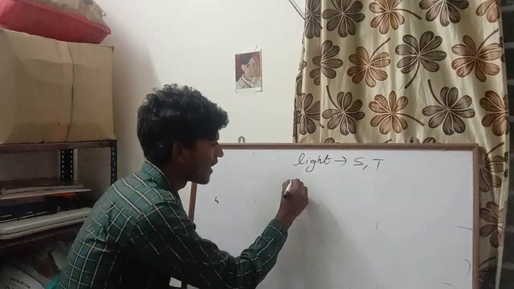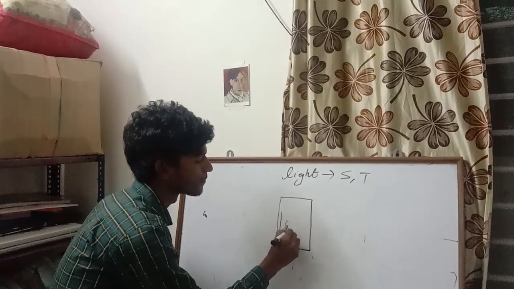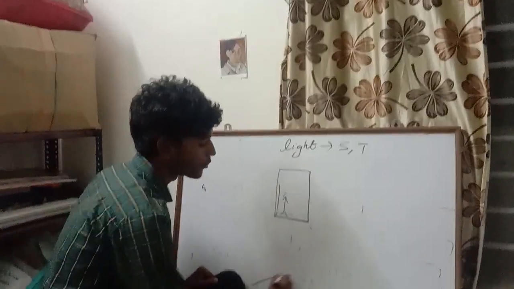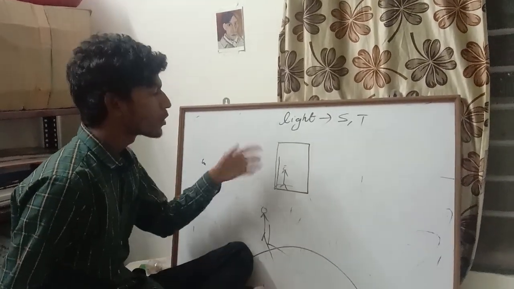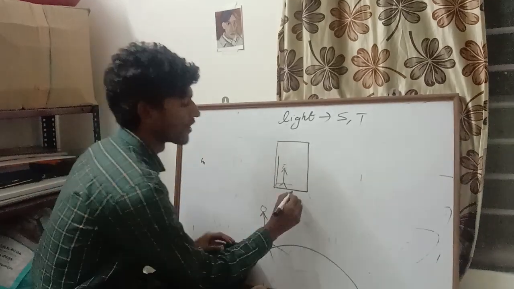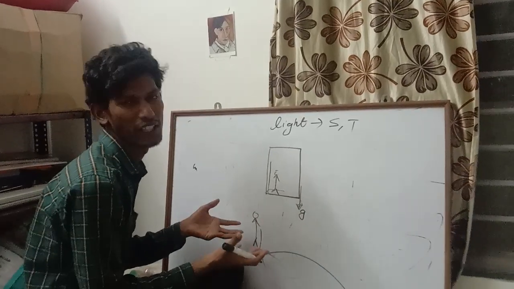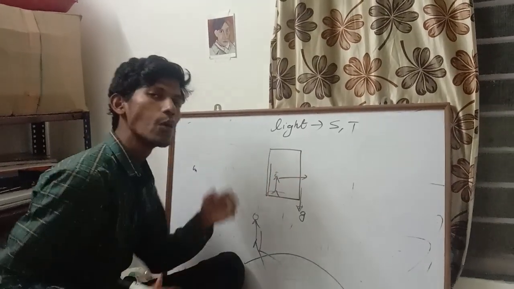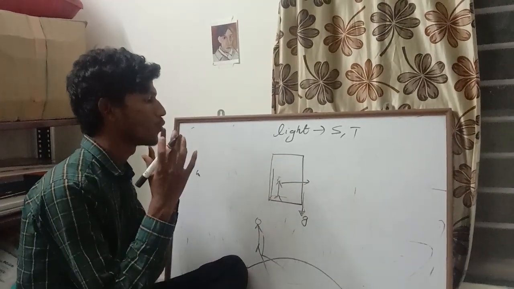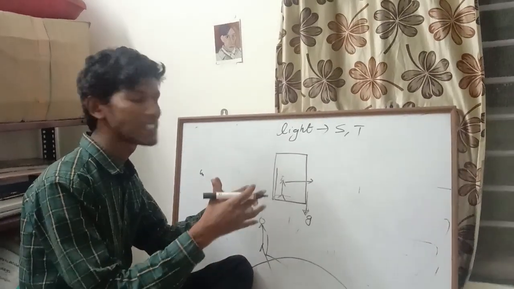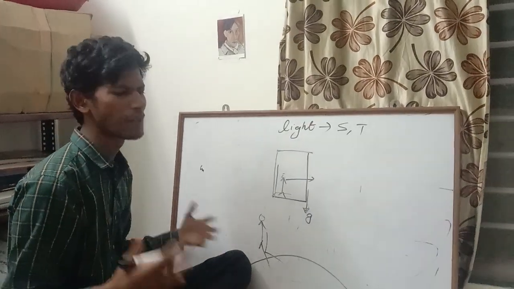So he took an elevator and considered there is a coordinate system attached to this elevator and a man here, and there is another coordinate system attached to the earth with a man standing on the earth. If this elevator is freely falling, that means the elevator is falling at a rate of g near the earth's surface, then this guy wouldn't feel any force. He would have no information about what's happening on the other side of the elevator walls. So he says, okay, there is no gravity because I'm feeling no force.